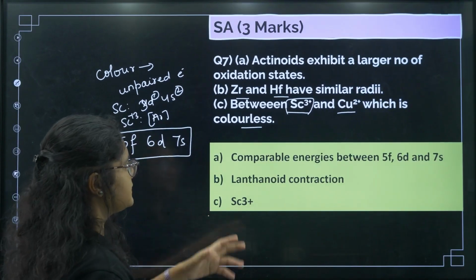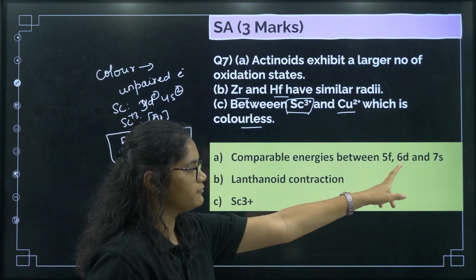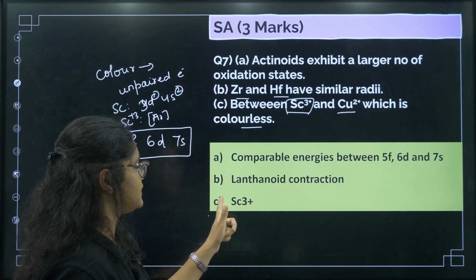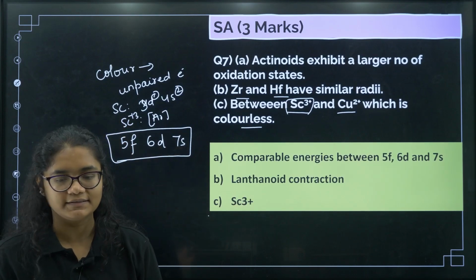Okay, so you can see the answer here. Comparable energies between 5f, 6d and 7s. Then lanthanide contraction is the reason, and Scandium 3 plus is colorless.